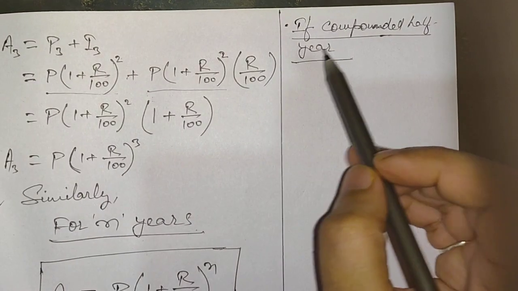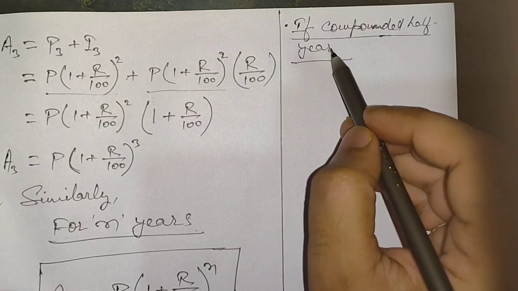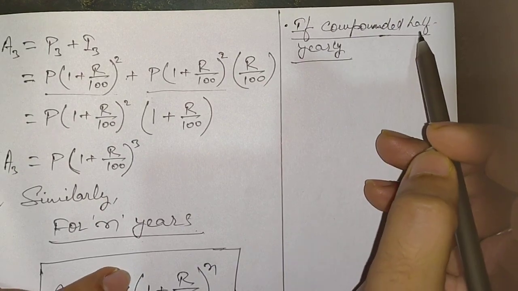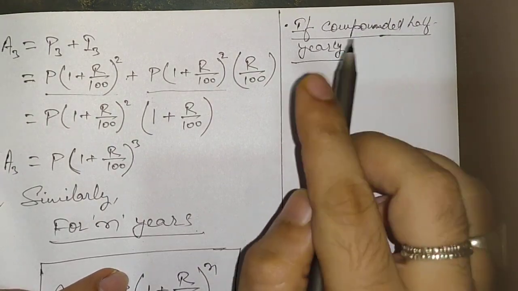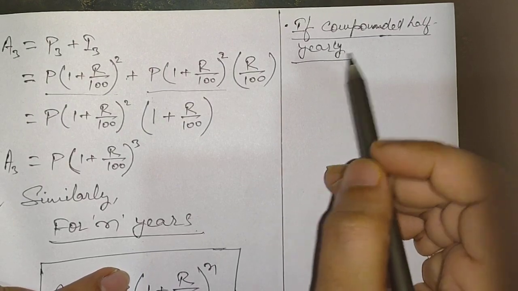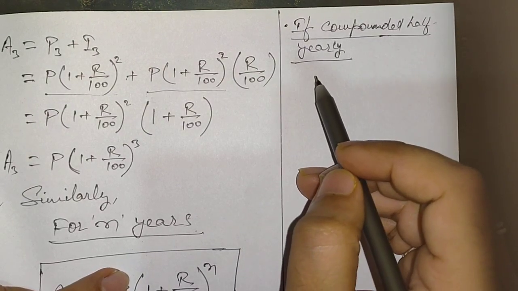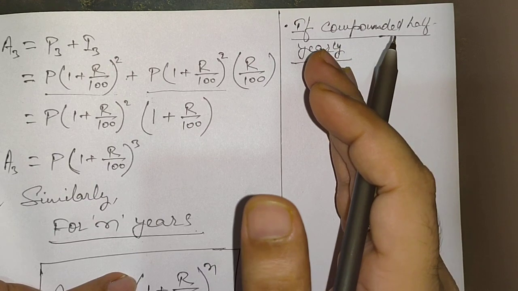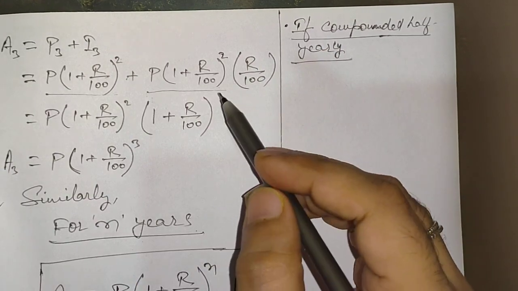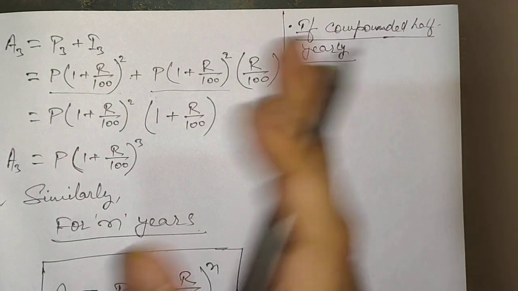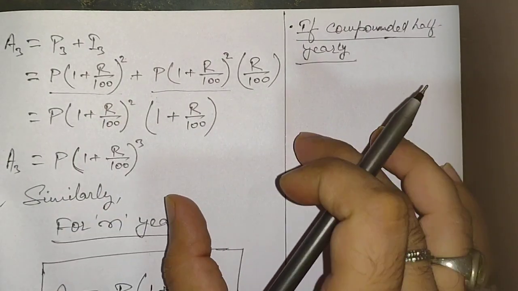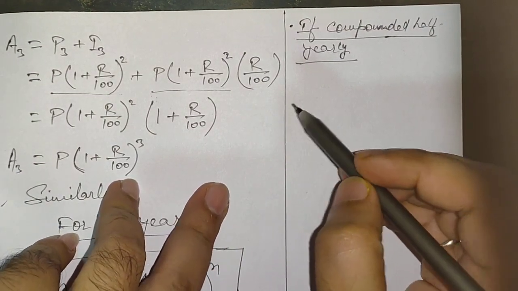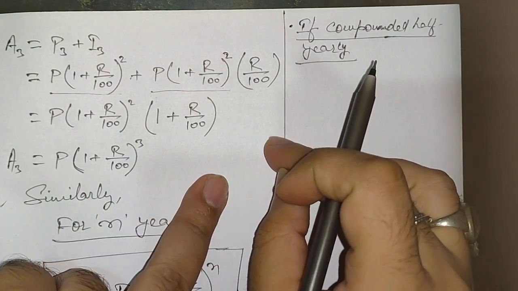If it is compounded half yearly, please keep one thing in your mind: the rate is per annum. It is not that we charge the rate for 6 months and then for another 6 months the same rate again. No, it is not like that. If the question says rate per annum, like 10% per annum, it means after each year you charge that 10%. But here it is 10% per annum, compounded half yearly.